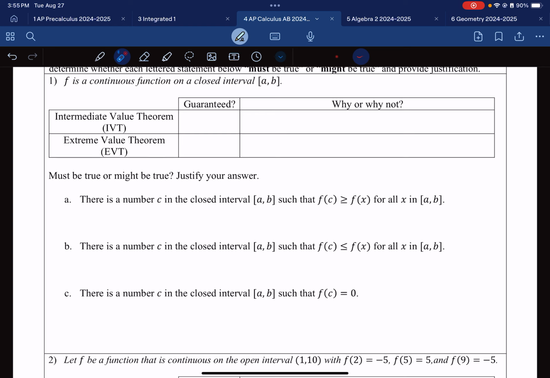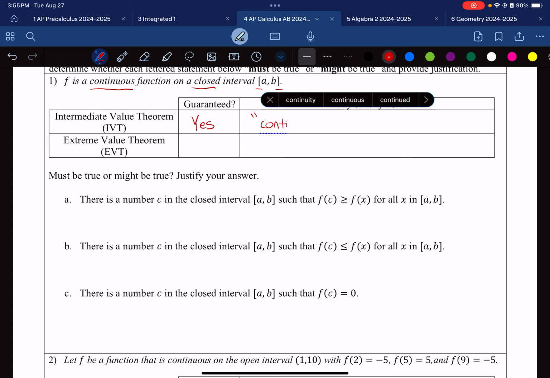So when I'm analyzing the statement, every single time I see the word continuous, I underline it. Anything that says closed, and these two symbols also mean closed, I underline. Those are the things that guarantee certain theorems. So for IVT, this is guaranteed because we have this word continuous here. So I saw the word continuous.